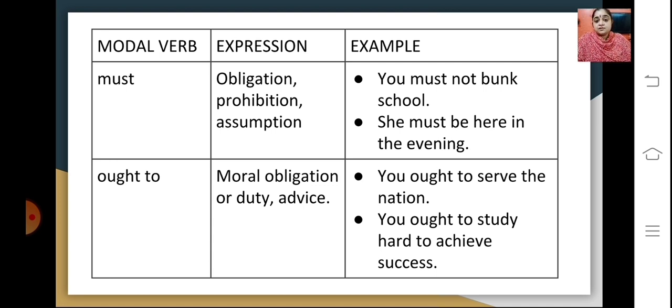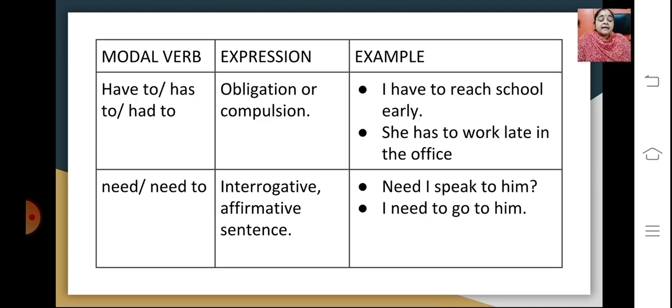So ought to here is used as a moral obligation or a duty also. Then we have certain modal verbs like have to, has to, or had to. So this again shows obligation or compulsion. Like I have to reach school early, or she has to work late in the office. So these express some kind of an obligation or compulsion.